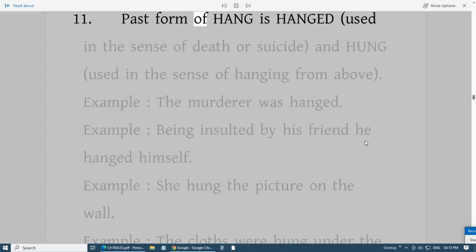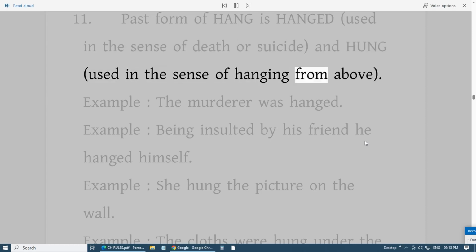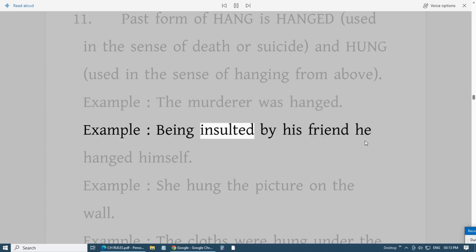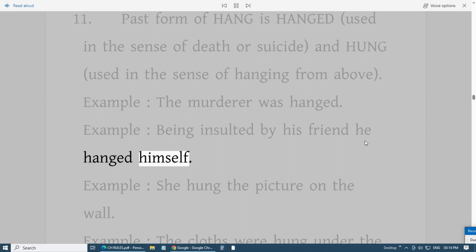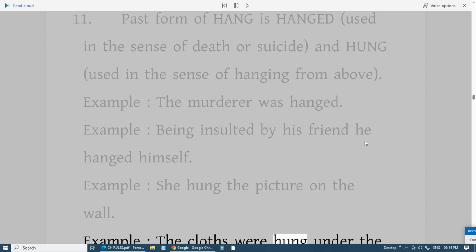11. Past form of hang is hanged, used in the sense of death or suicide, and hung, used in the sense of hanging from above. Example: The murderer was hanged. Example: Being insulted by his friend he hanged himself. Example: She hung the picture on the wall. Example: The clothes were hung under the sun.